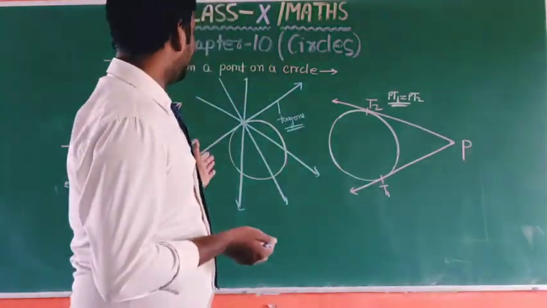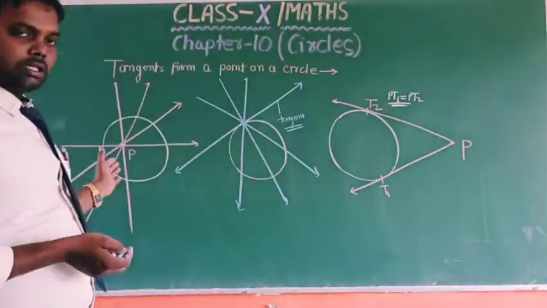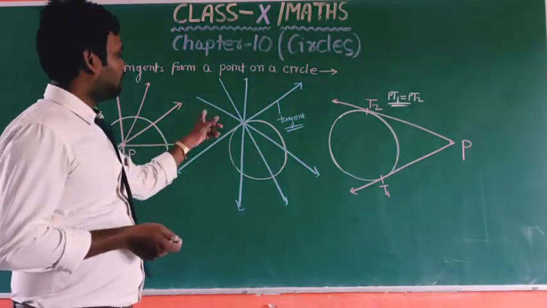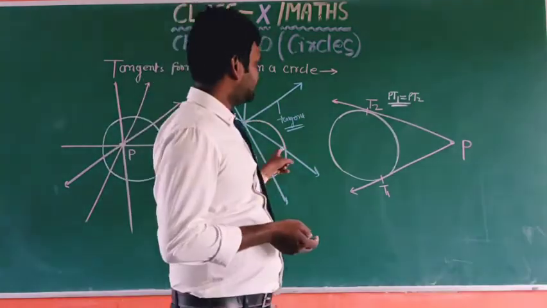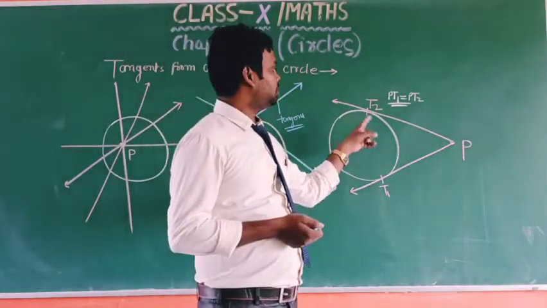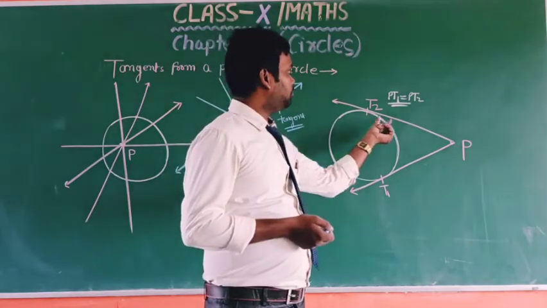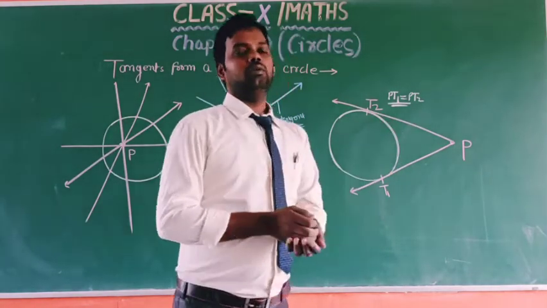We can see when the point lies inside the circle, we cannot draw any tangent, on the boundary we can draw only one tangent, and outside we can draw two tangents, but their lengths are equal.